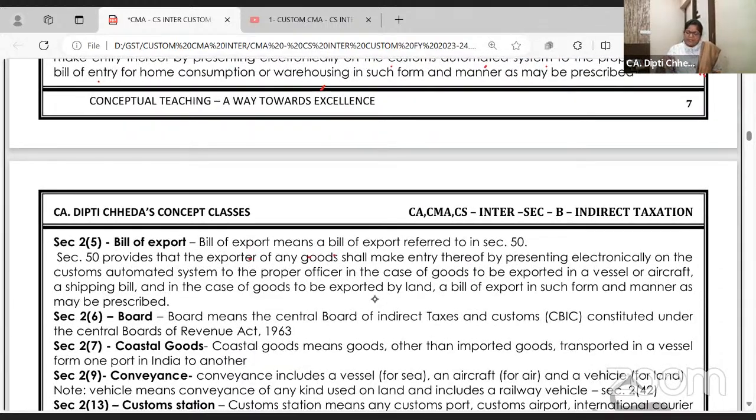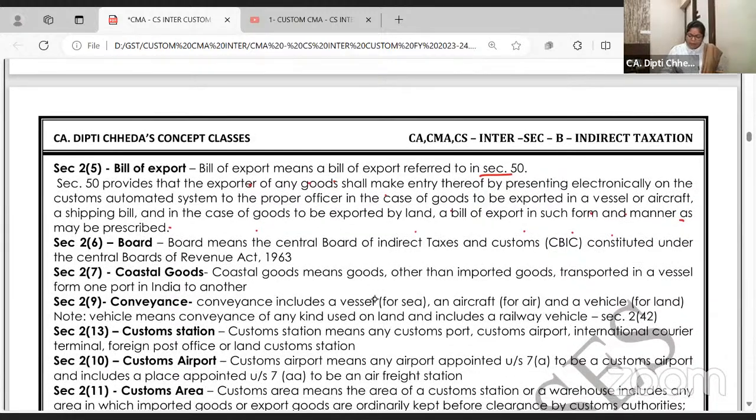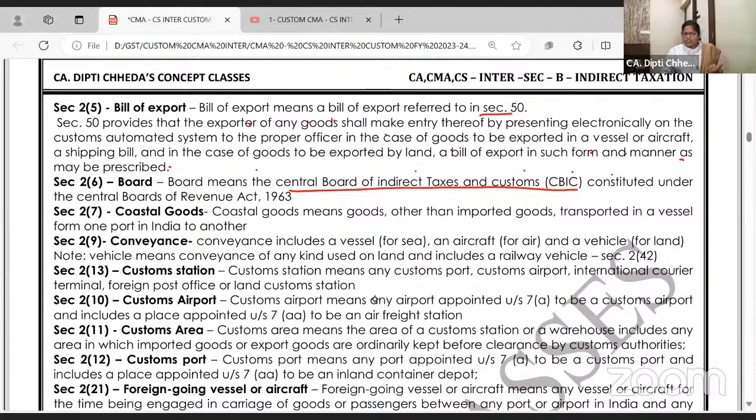Bill of export means bill of export referred to in section 50. It provides that the exporter of any goods shall make entry by presenting electronically on the custom automated system to the proper officer, for goods to be exported in a vessel or aircraft, and for goods to be exported by land, a bill of export in such form and manner. Okay? Board means Central Board of Indirect Taxes and Custom, which is governing the GST as well as the Custom Act in India.